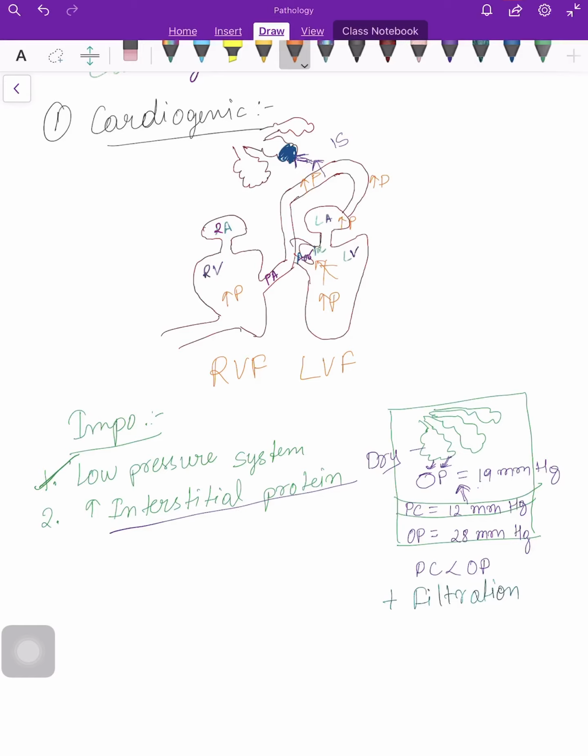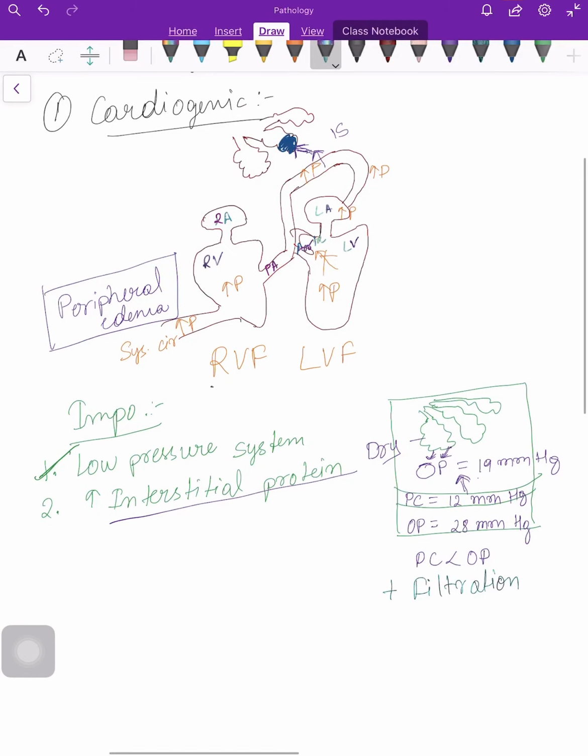The pressure will increase in the systemic circulation, which will lead to another kind of edema, that is peripheral edema. So together, the right ventricular failure and left ventricular failure lead to congestive heart failure.